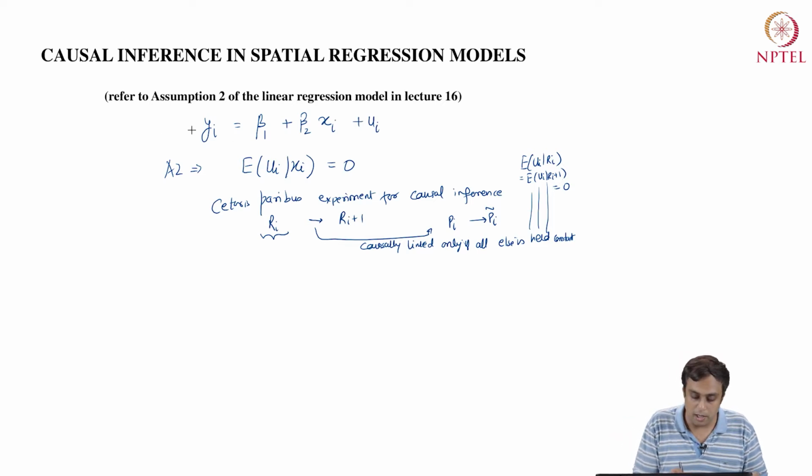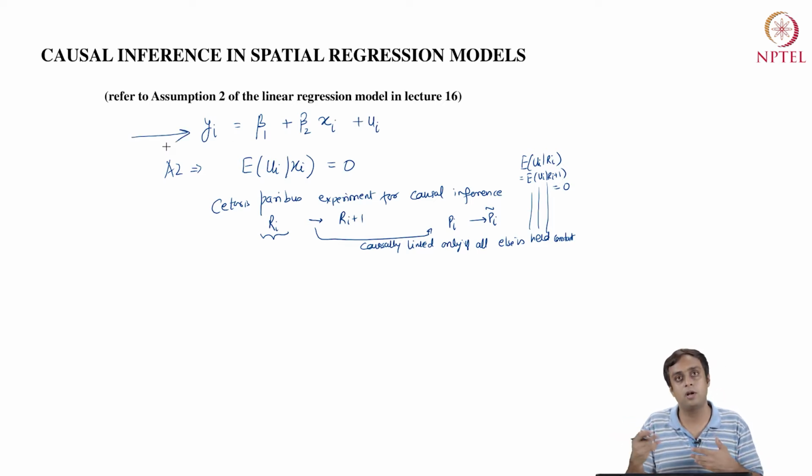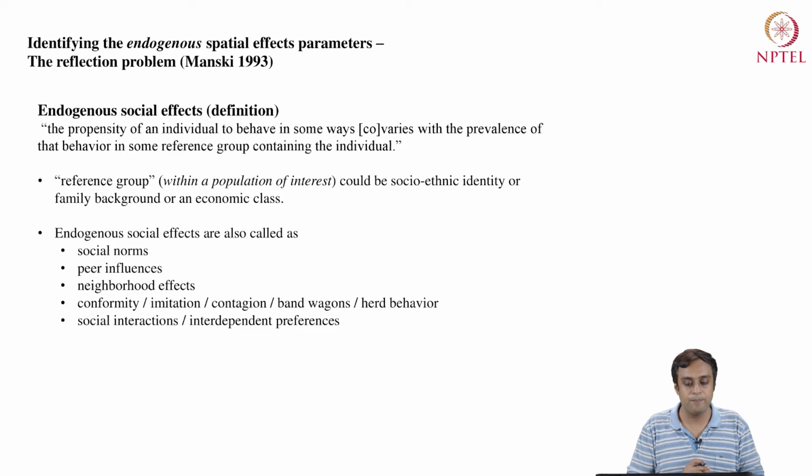So now we will figure out how this manifests in a spatial regression model. This is the classical, traditional regression model as we are used to. Now we are going to move to a spatial regression model and see how this condition comes about. In order to see that, we are going to study a seminal paper by Charles Manski, an economist who wrote a seminal paper on identifying endogenous spatial effects, and he called this problem a reflection problem.